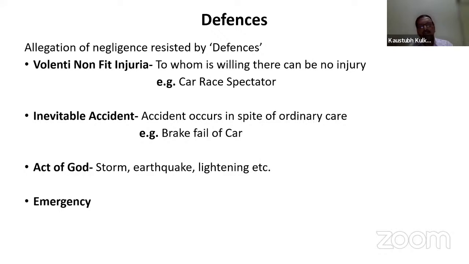So the defenses are very important in legal liability, and these types of defenses are taken by the insured as well as the insurance company. The same way, when we are talking about inevitable accident, act of God, we all know, due to storm, earthquake, lightning, etc. So these are the act of God perils.